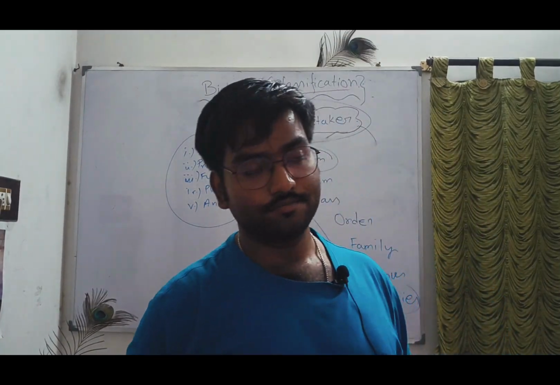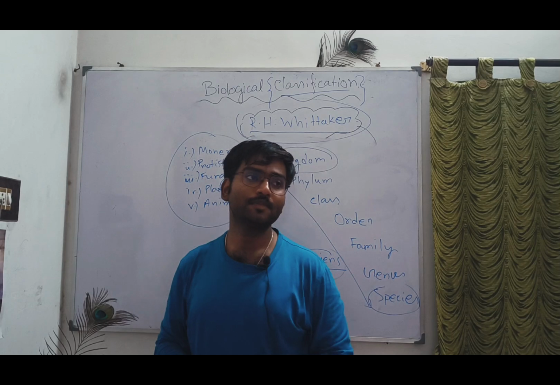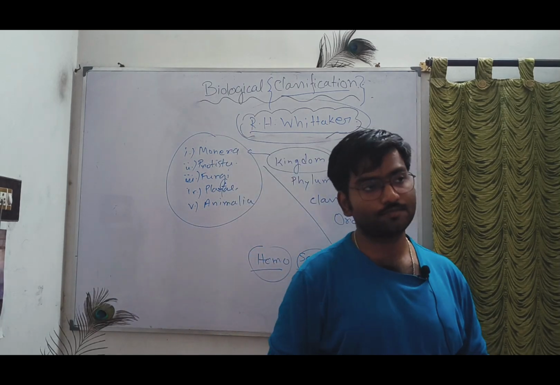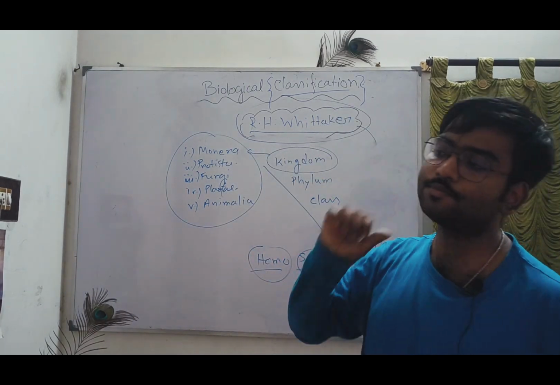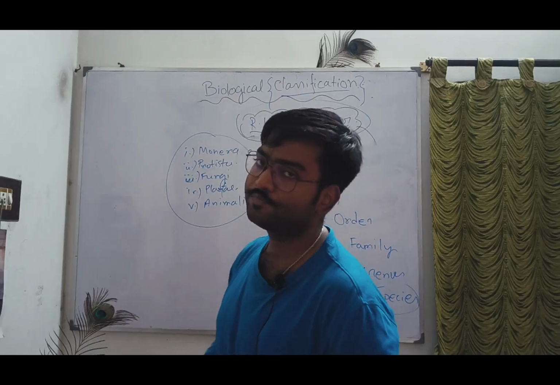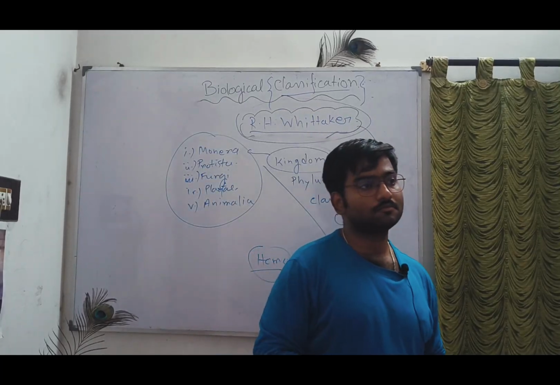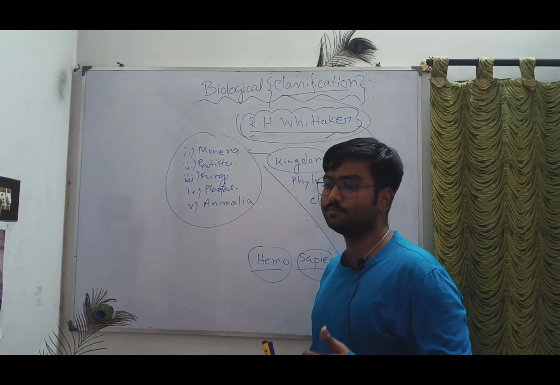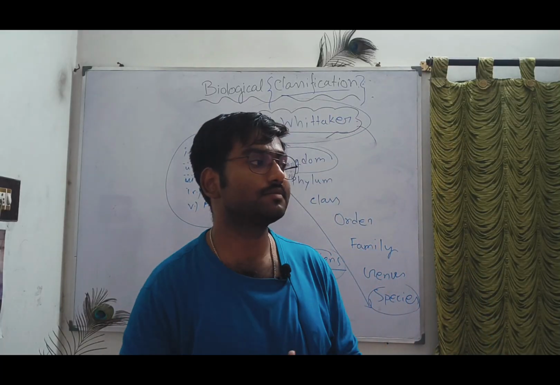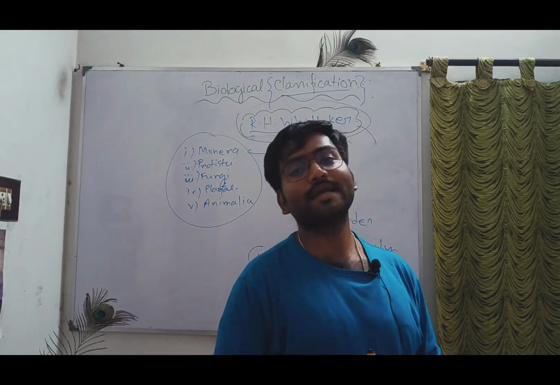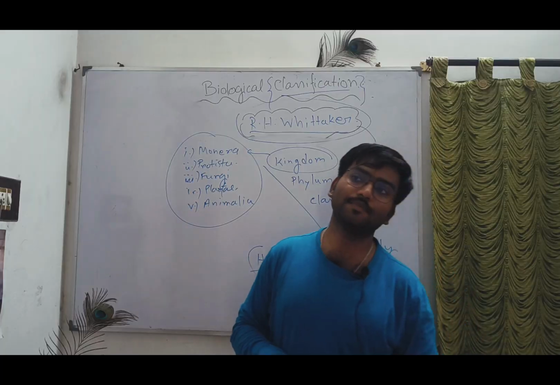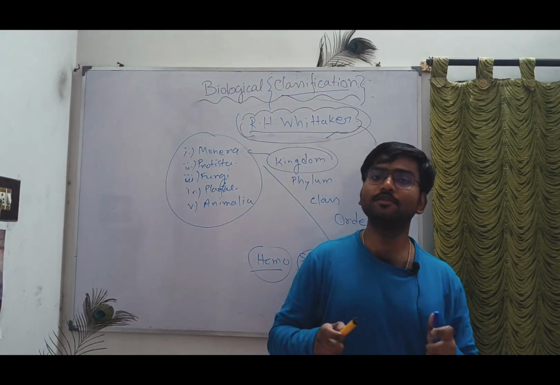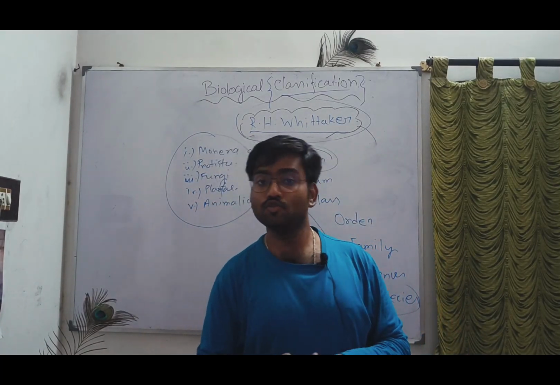What actually does Monera mean? Monera means unicellular prokaryotes, and within that we will get bacteria, virus, etc. Bacteria is also divided into two parts. The old world bacteria is called archaebacteria, and the new world bacteria is called eubacteria.